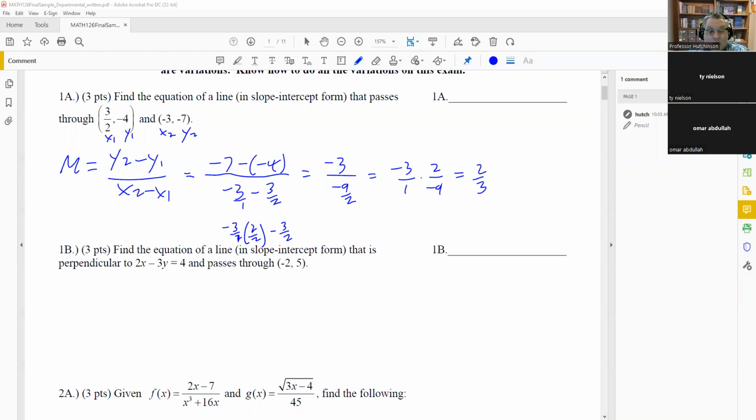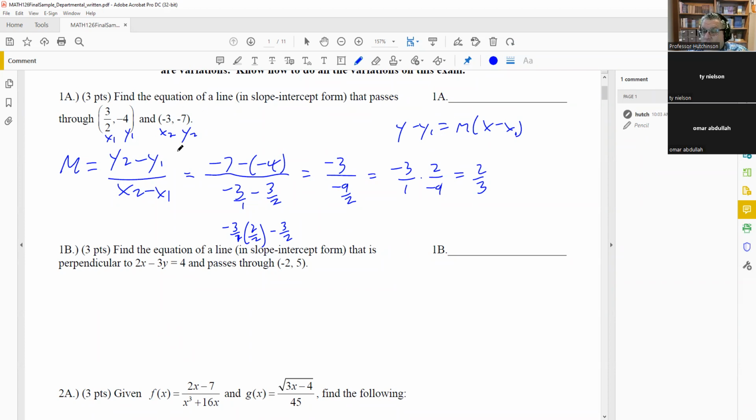Now that's not the answer for this, because it's asking you for the equation of a line. So if you just put 2/3 down, that's not correct. You need the full equation for it. To do that, once we have this, we can use y minus y1 equals m times x minus x1. It doesn't matter which one of these points you use. You can use either the first or second.